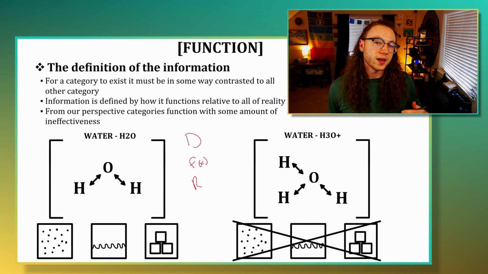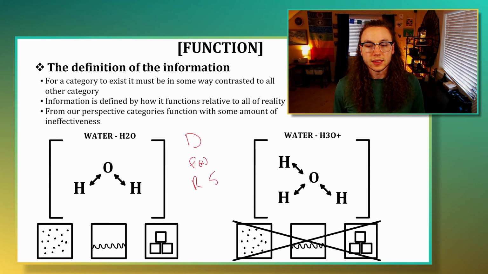So once we have identified that a category of information can exist, we now have to say what describes that category or what allows that category to differentiate itself from the rest of the information that is existing. So that is to say, for a category to exist, it must be in some way contrasted to all other categories that exist. So essentially what this component of the information is, is the value that the information is taking when the knowing is operating on any piece or any part of the existence.